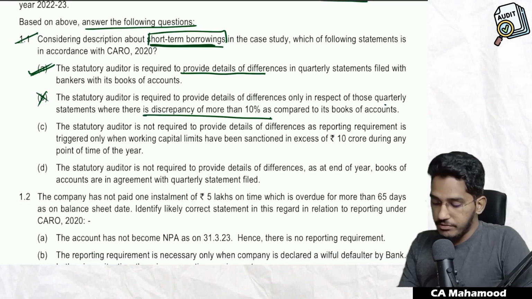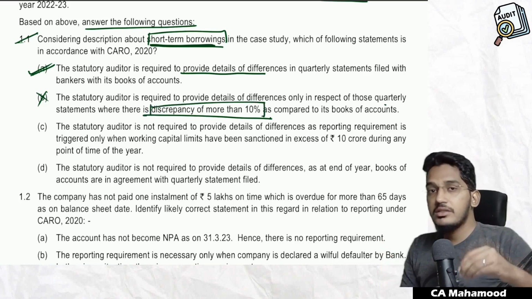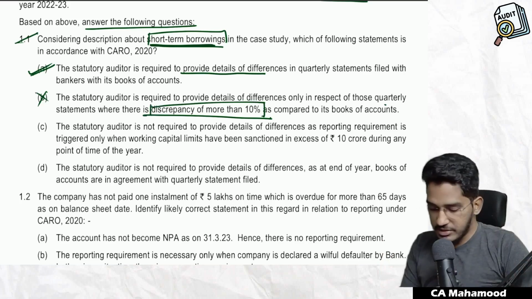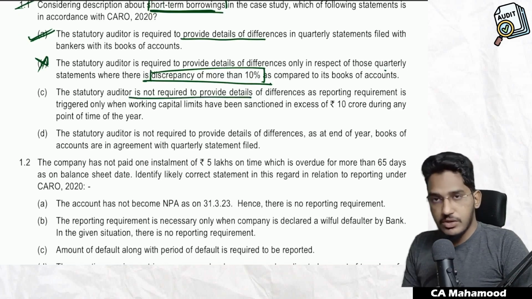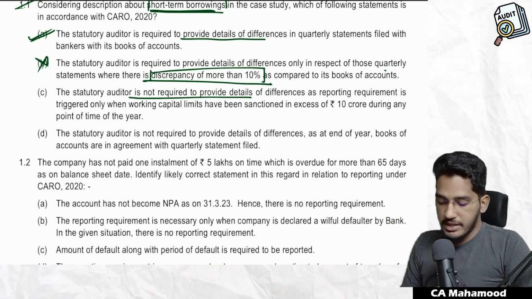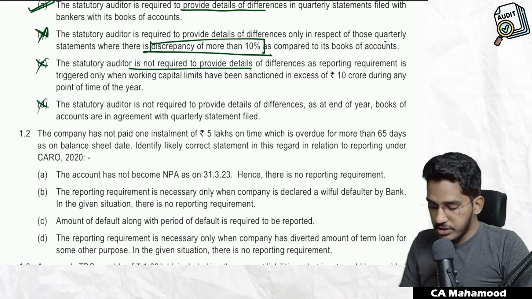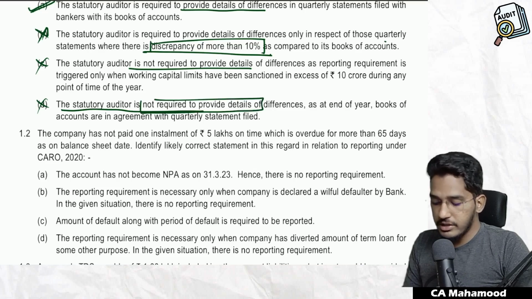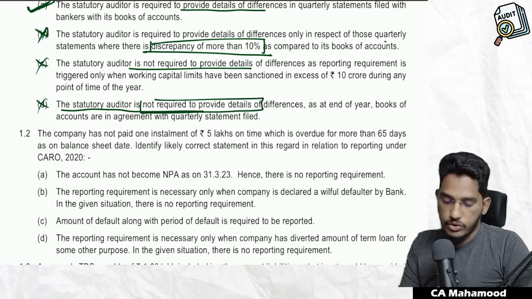So this is where you get confused, guys. This discrepancy of 10% will not become applicable in the case of wrong statements. This 10% discrepancy limit will be applicable in the case of physical verification. So that's why this statement is also incorrect. The statutory auditor is not required to provide details. The moment you read this, you have to stop. Why? Because the statutory auditor is required to provide the details. This option is saying the statutory auditor is not required to provide the details. This is absolutely wrong. And even option D, the statutory auditor is not required to provide the details. The moment you read this, not required to provide the details, you have to stop here. This option is wrong. Why? Because he has to report it. So option A will be the correct option.